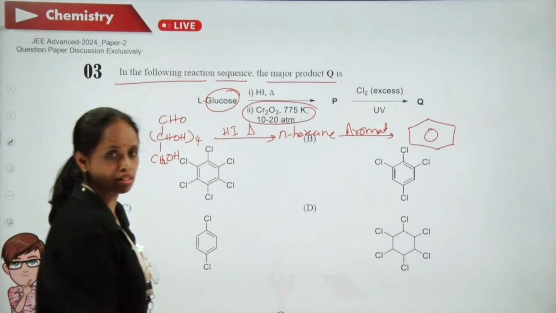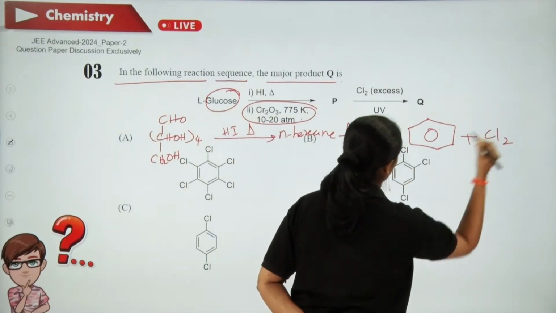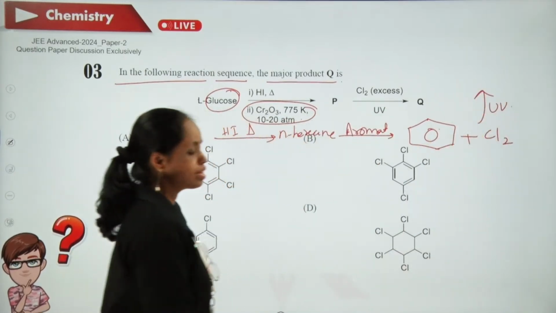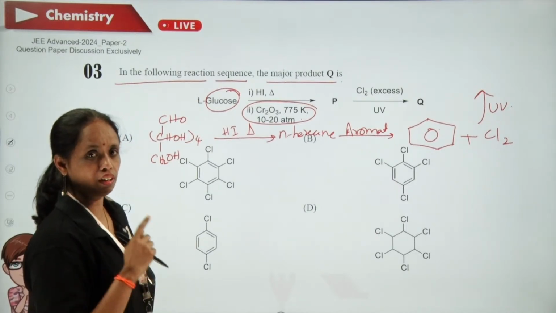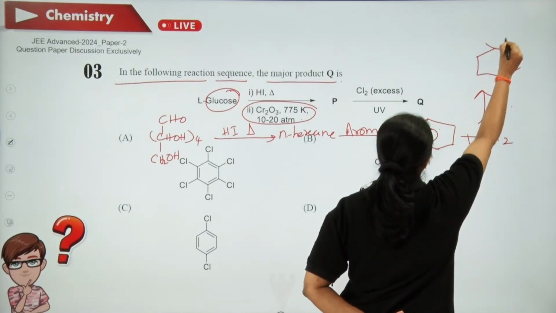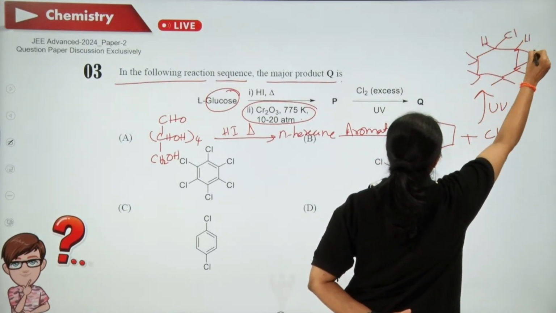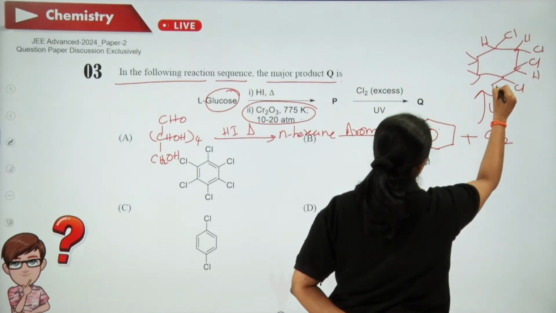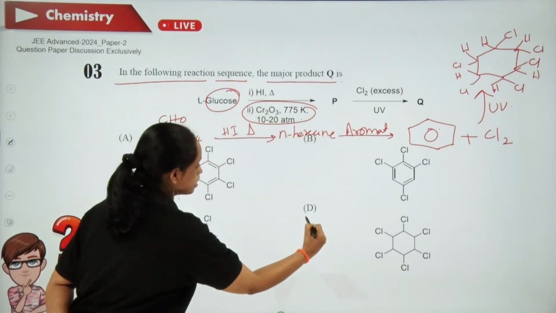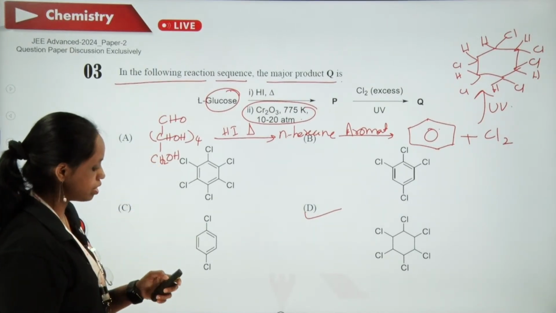You will get benzene. Now this benzene, if it is made to react with chlorine in presence of sunlight, it is a free radical addition reaction. So you will be getting chlorine at each place like this. In the given options, it is the fourth option. So these three questions are single option correct.